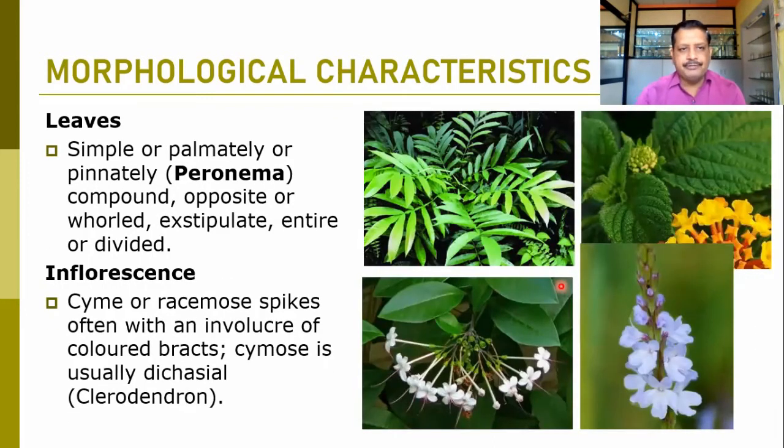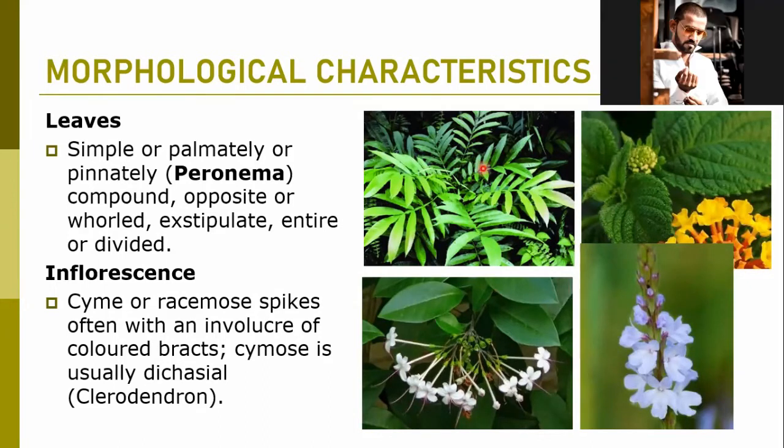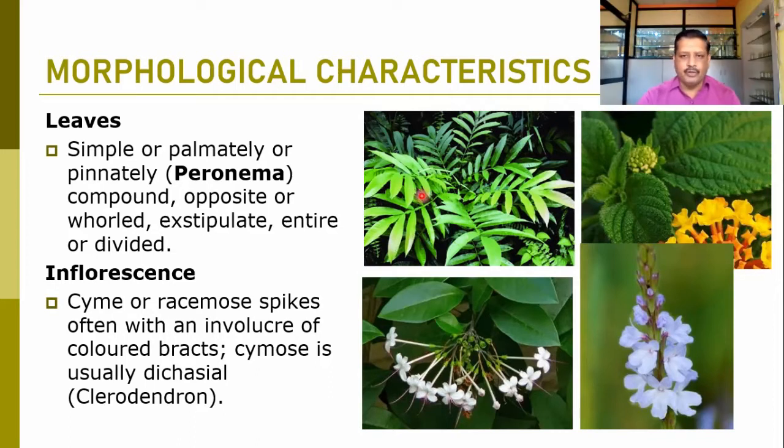When we talk about the leaves, mostly the leaves are simple, but sometimes they may be palmately or pinnately compound, as can be observed in Peronema. Here these are the leaves of Peronema. These are the pinnately compound leaves. They may be opposite or whorled in phyllotaxy. Mostly they are exstipulate in nature, and they are entire or sometimes divided. So here we can observe the entire leaf in Lantana camara, and the pinnately compound leaf in Peronema, which we have shown here.